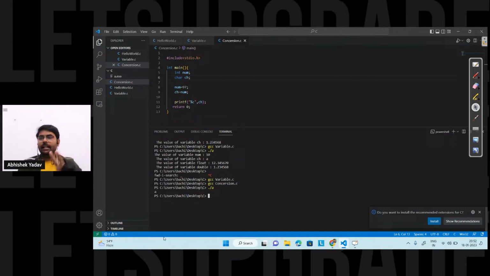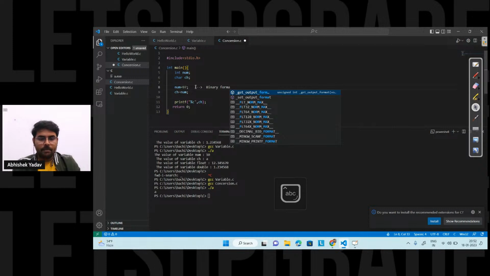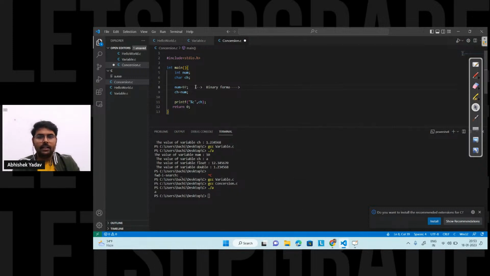So here there are two aspects. Till this point, if anyone has any doubt, please ask, because now we will take a bit more complex example. Since here I am taking a small data 97, for 97 I am getting the corresponding value from the ASCII table. The binary format data is converted to decimal format data.